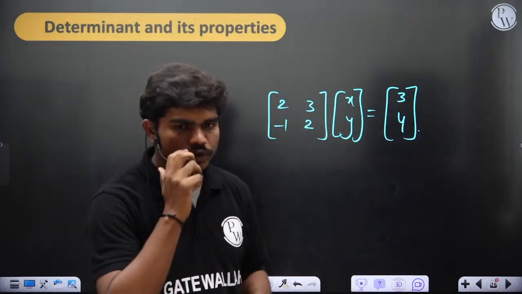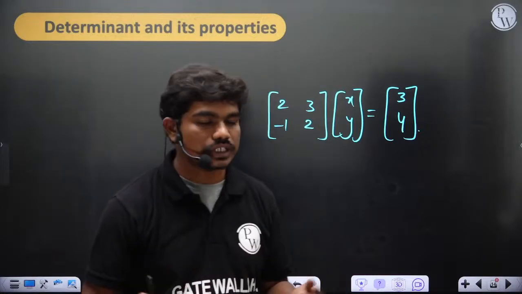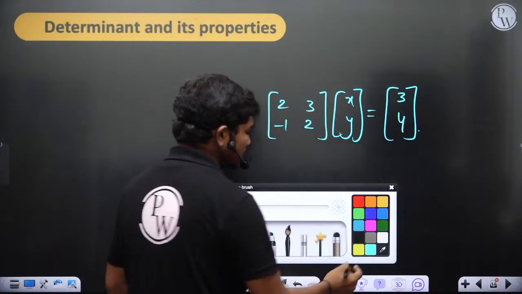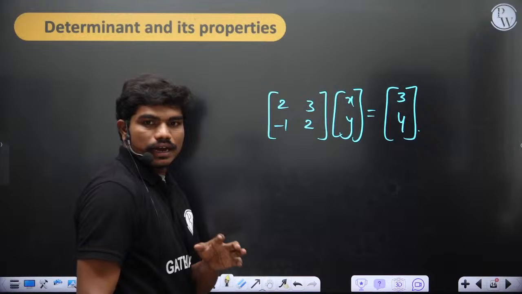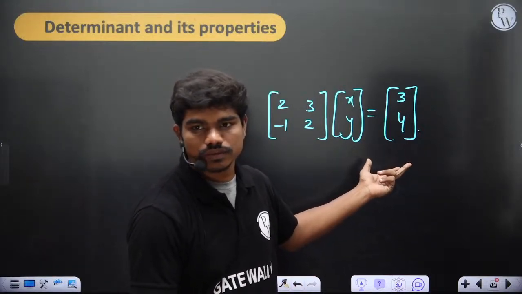In this 2 by 2 system, normally when you solve it, a lot of methods are there: elimination, substitution, a lot of things you can do. But let's say you want to solve this using matrices. Right now, do you all have some basic idea about solving a matrix system of equations?